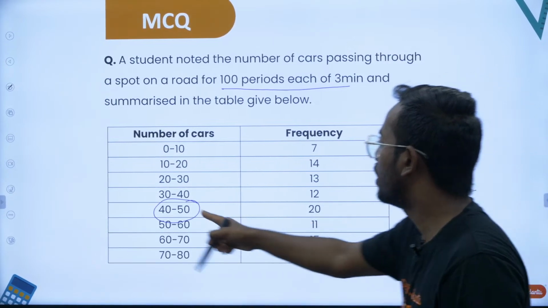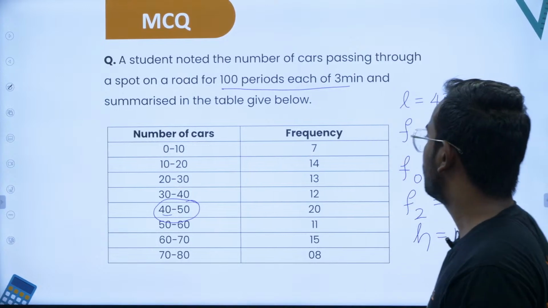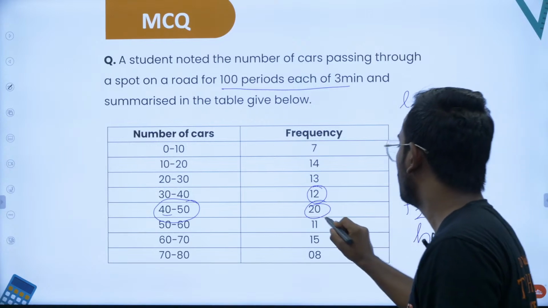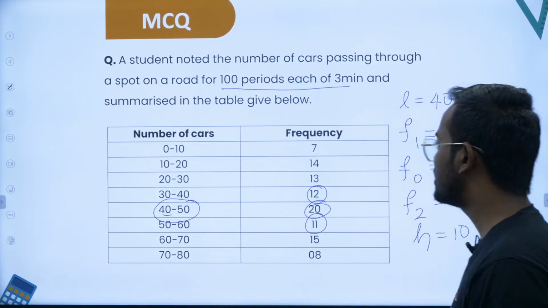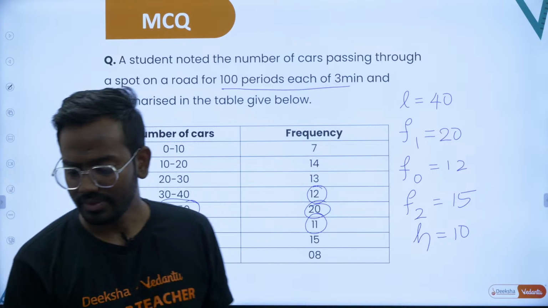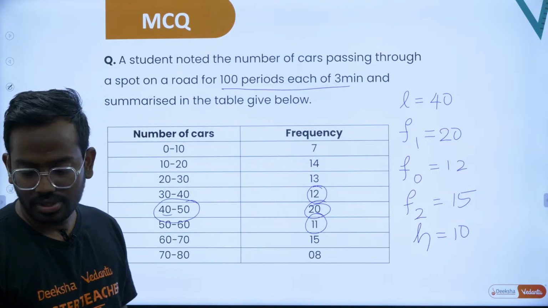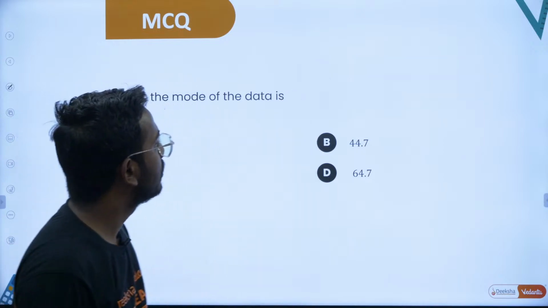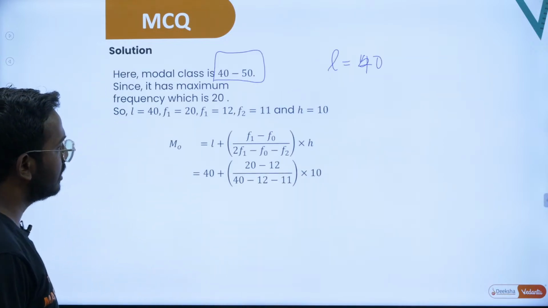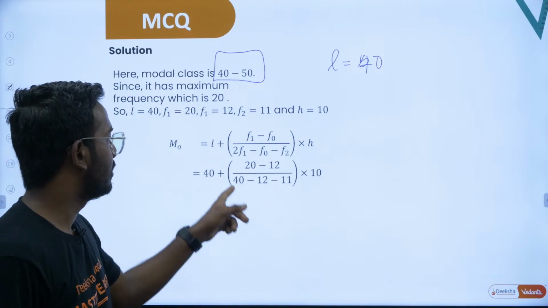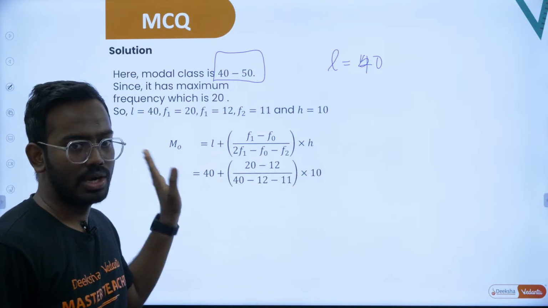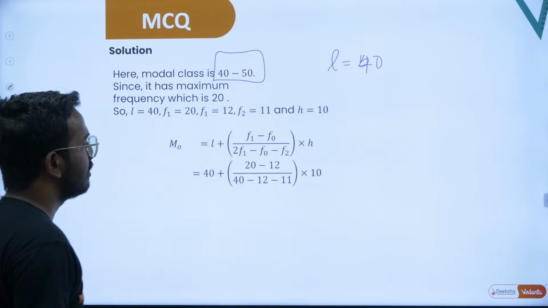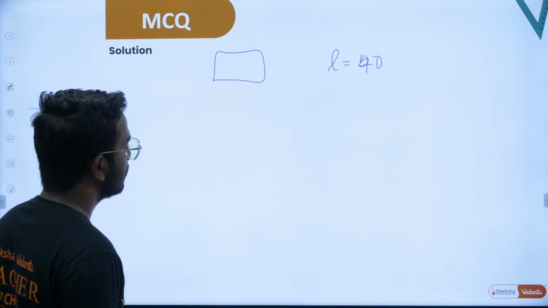See, what is L? Lower limit of the modal class. What is F1? Corresponding frequency. What is F0? Previous frequency. What is F2? Succeeding frequency. And what is H? That is the class size. So class size is 10. So now let's try to solve this. Let's try to apply everything here. So the mode is equal to 40 plus (20 minus 12) divided by (40 minus 12 minus 15) into 10. Whatever I have mentioned, you'll have to apply everything. If you solve this, you'll end up with the final answer.